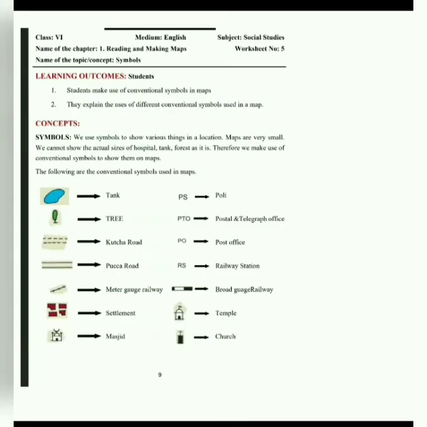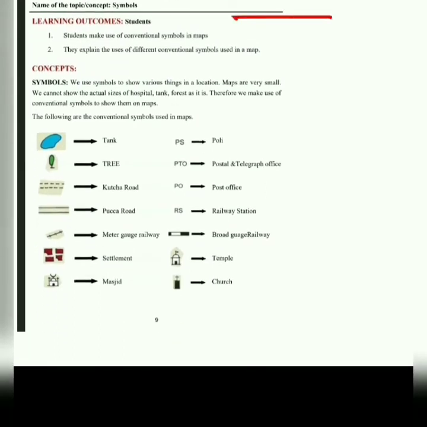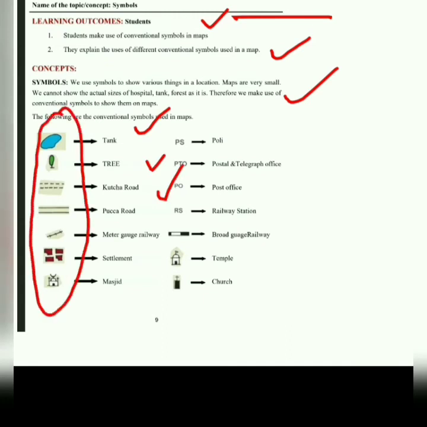Now we have the 5th worksheet, that is the last from the first chapter. If we do this activity, then we may come to know about the conventional symbols in the map, the different conventional symbols used in maps. Now coming to symbols. What do we mean by symbols? We use symbols to show the various things in a location, like hospitals, tanks, forest, all these things we may come to know by looking at the symbols on the maps. The symbols which we can use on the maps are the tank, tree, kacha road. These are the symbols to show them on the map.